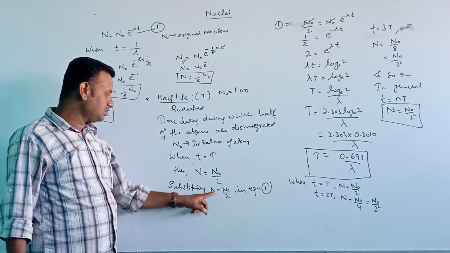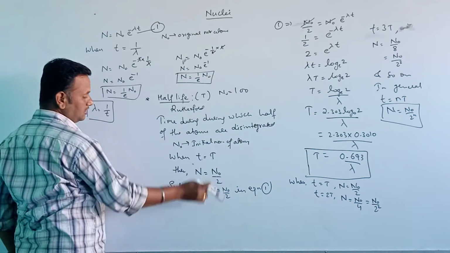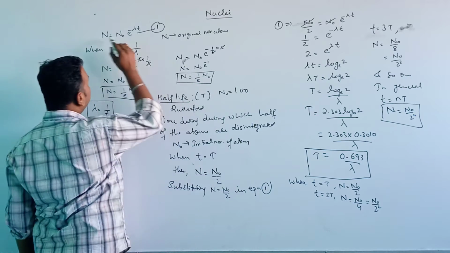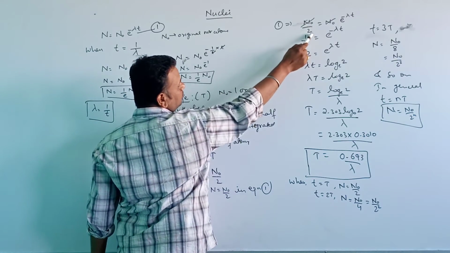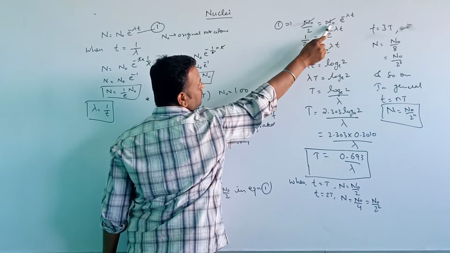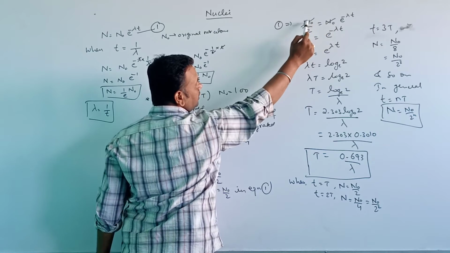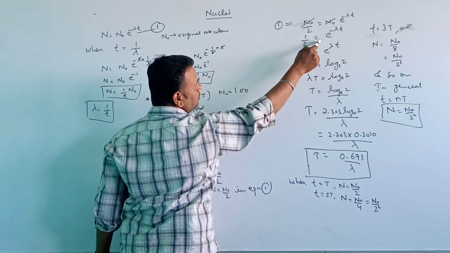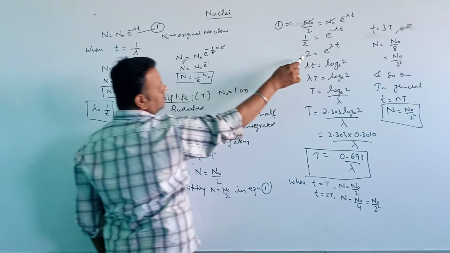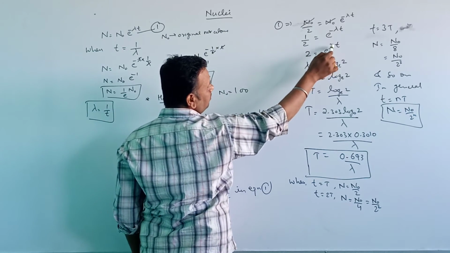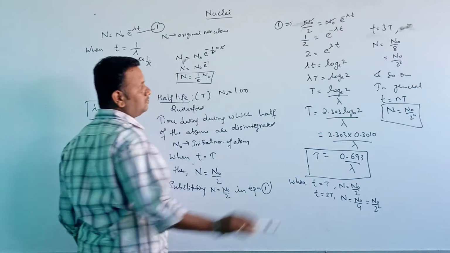Okay. Now substituting this value in equation 1, here the value of n is n naught by 2. So I am substituting n as n naught by 2, which is equal to n naught into e to the power of minus lambda t. N naught will get cancelled. 1 by 2 is equal to e to the power of minus lambda t. Taking it to the numerator, it can be written as 2 is equal to e to the power of lambda t, because this negative sign will go.